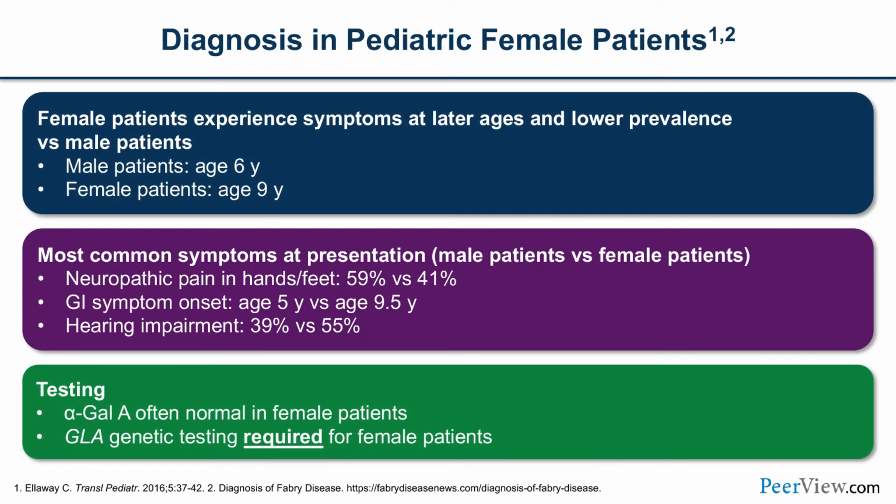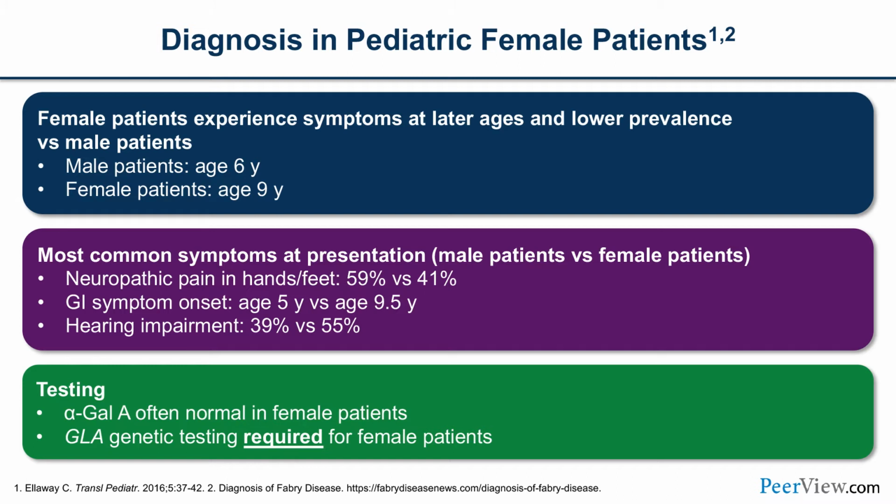When we look at Fabry disease, specifically pediatric female patients, there are some key items to keep in mind. Females experience symptoms at later ages and with lower prevalence as compared to males. For example, in males the average age would be 6, and females' average age would be 9.